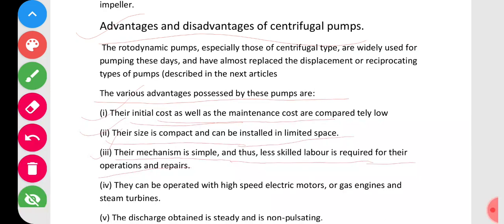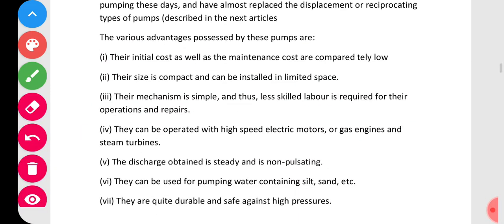Like this there are about 7 advantages. They can be operated with high speed electric motors. The discharge obtained is steady and non-pulsating.